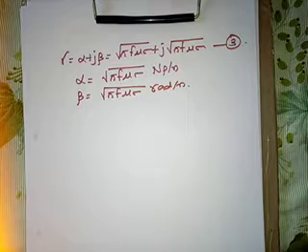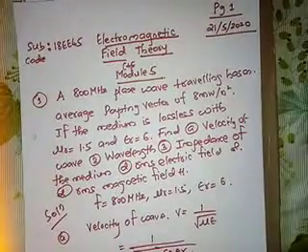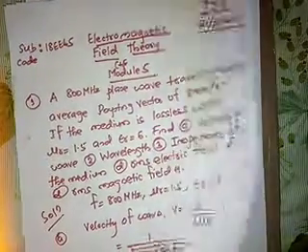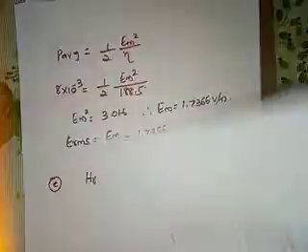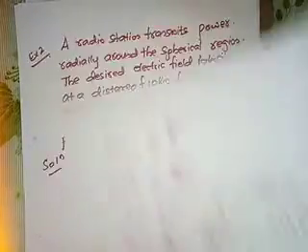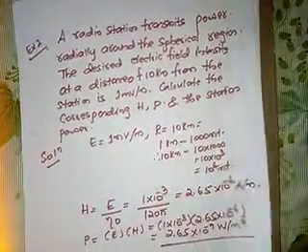So in today's class we have discussed, starting from examples on the Poynting vector and the Poynting theorem, right? We started with an example, then we solved two examples on Poynting vector and Poynting theorem.